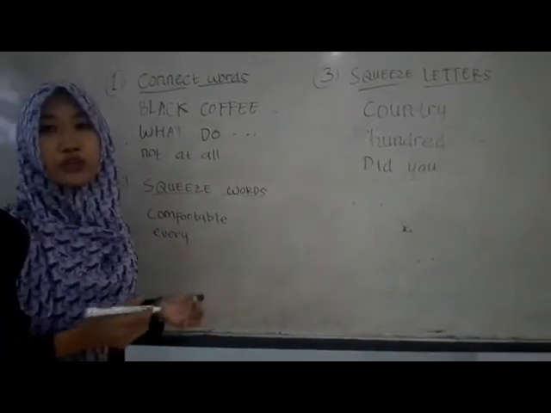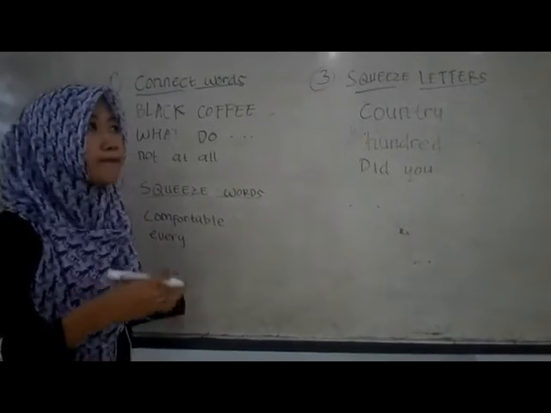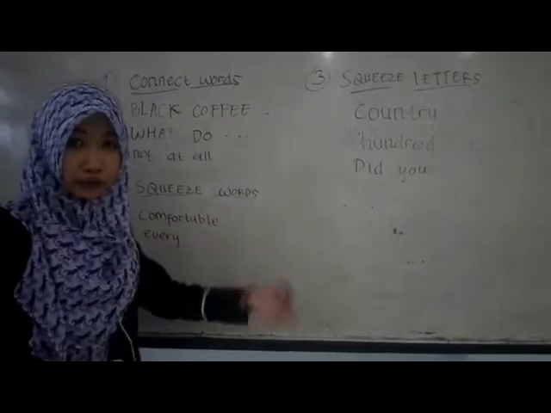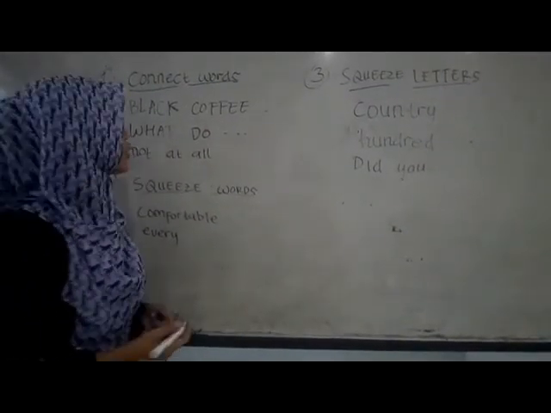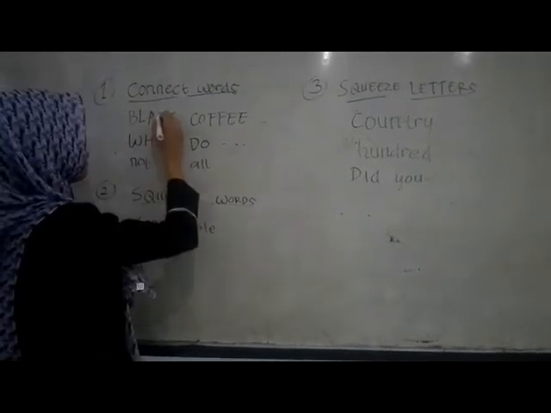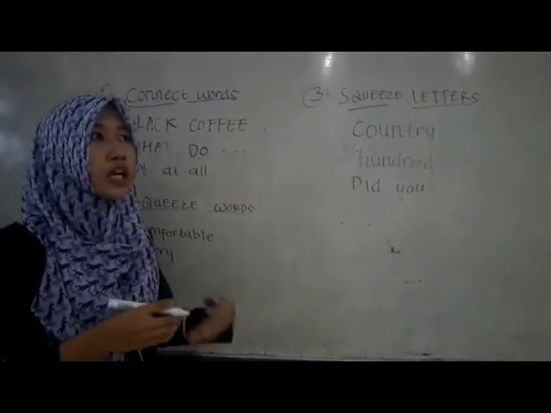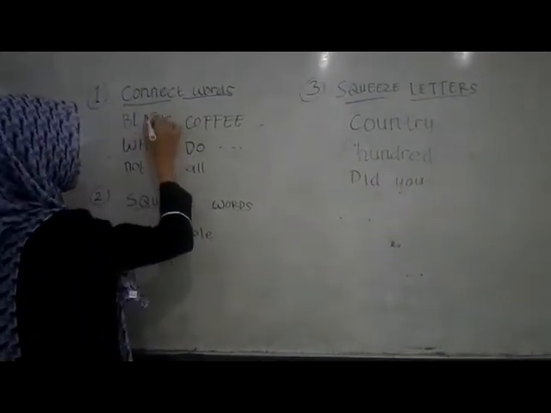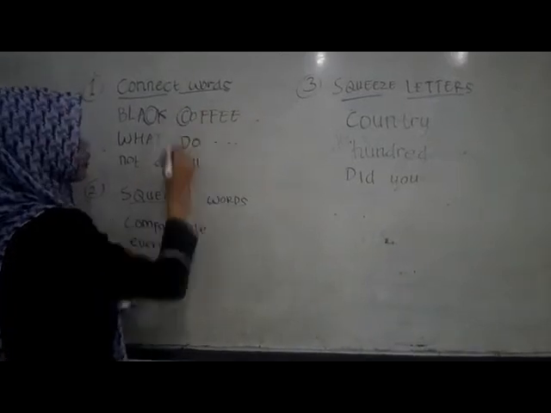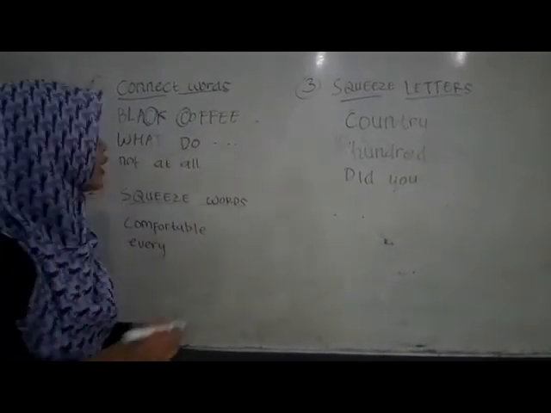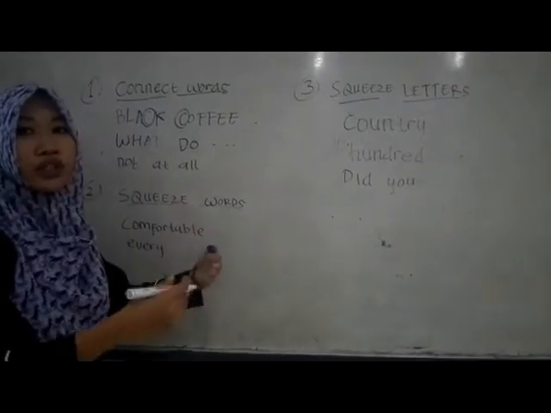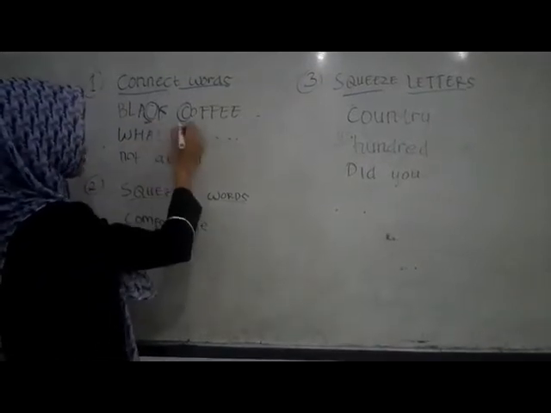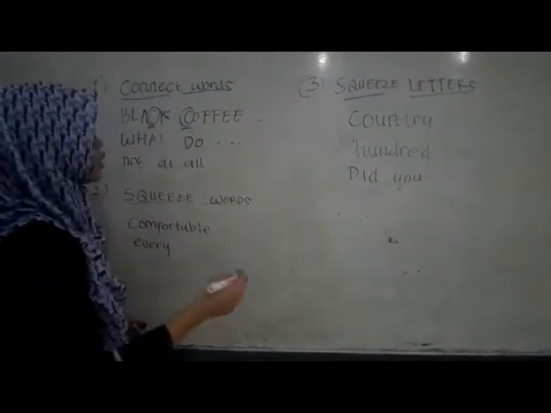It is so difficult for native speakers to sound "black coffee". Black coffee. It's so difficult for them. So if the consonant at the end of the first word and the next word starts with a similar consonant, it's so difficult to sound both.